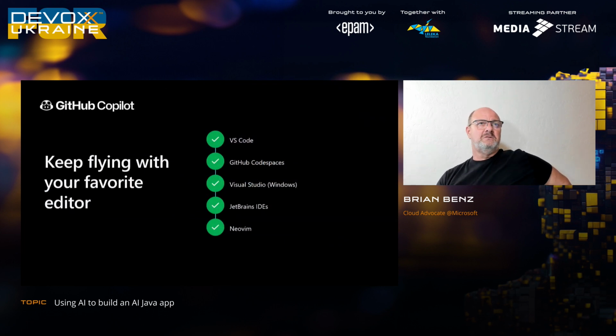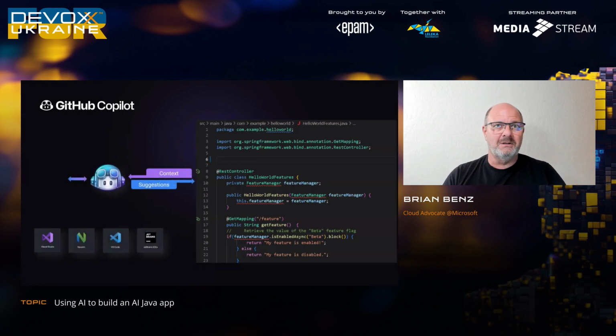So you can use Copilot and Copilot Chat in VS Code, Codespaces, Visual Studio, JetBrains IDEs, including IntelliJ IDEA, and NeoVim. And there's ways to install all of those. Visual Studio Code is the easiest. It's just some extensions that you grab from the marketplace.